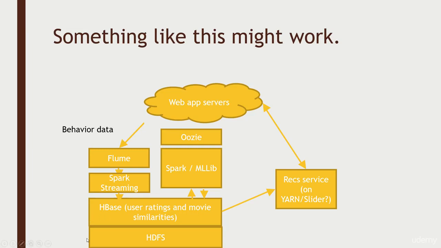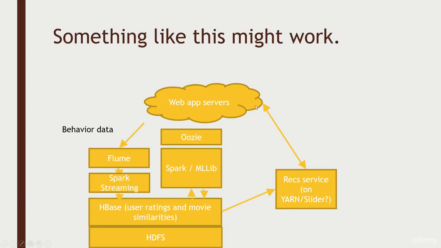Okay, so now that we have all of the customer behavior data, all the user ratings, and all the movie similarities sitting in HBase, I can very quickly provide that to my recommendations service. And that's some custom-built service that you develop to actually implement the item-based collaborative filtering algorithm. And maybe that's distributed using Slider on YARN on top of your Hadoop cluster. That would be a pretty good choice. Or maybe you have some Docker-based system internally for deploying these sorts of services. Whatever, it doesn't matter. But that recommendation service can quickly get the information it needs, namely the stuff that a given user has rated in the past and stuff that's similar to that stuff.